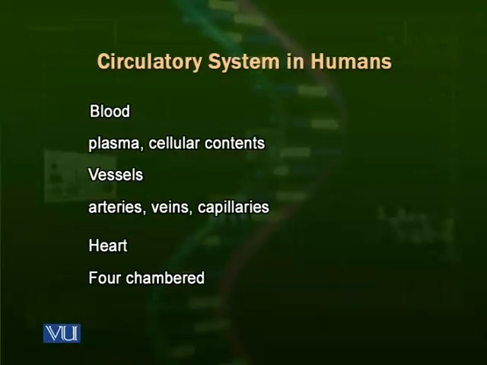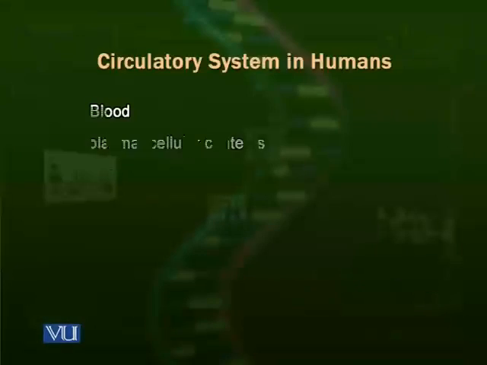Blood consists of plasma, the liquid part, and cells or cell-like materials. Plasma is about 92% water, and it has many dissolved proteins, enzymes, hormones, metabolic waste products, oxygen, carbon dioxide, the gases, and many other things.